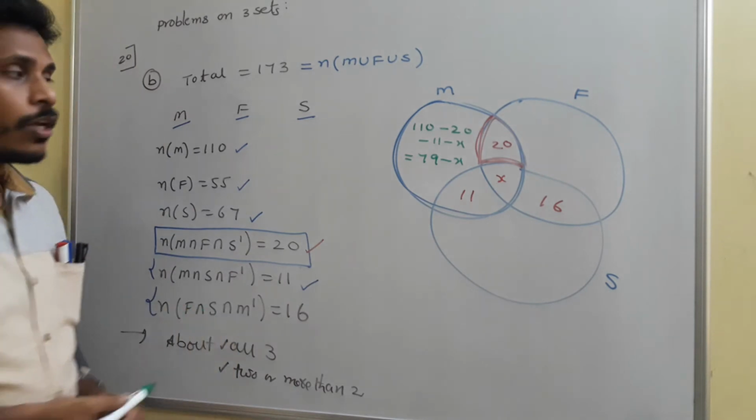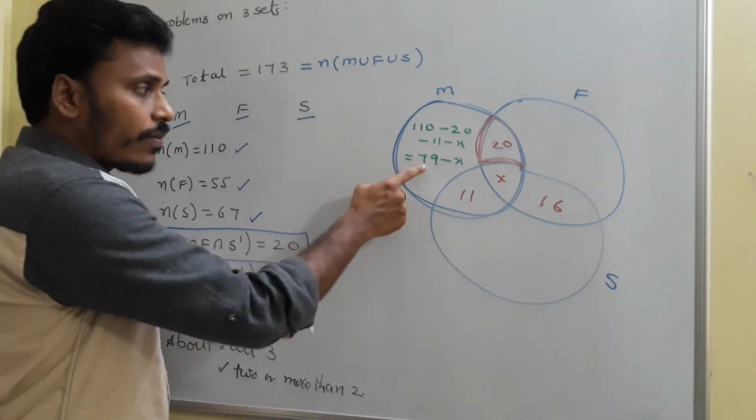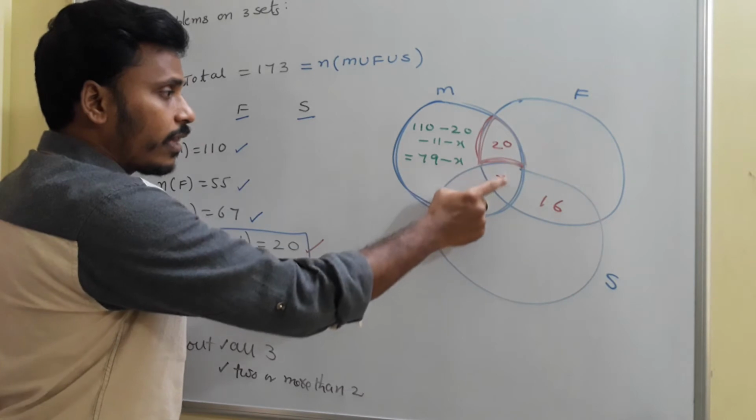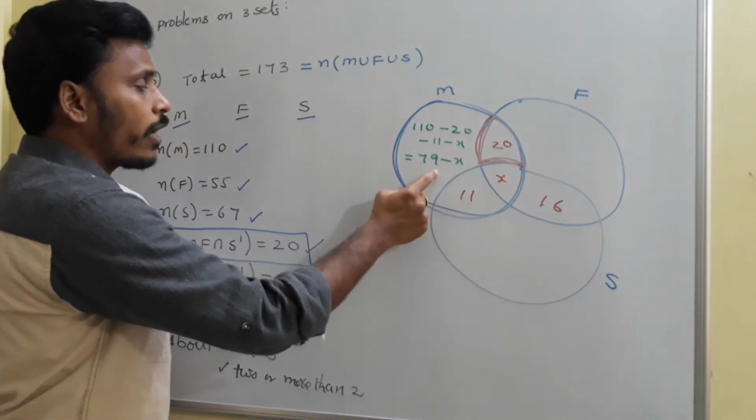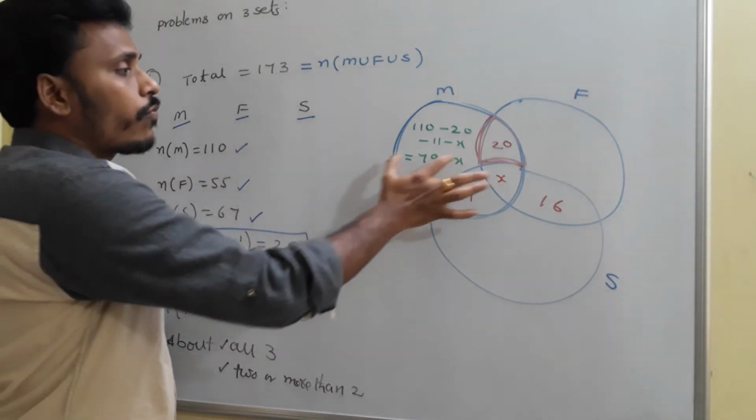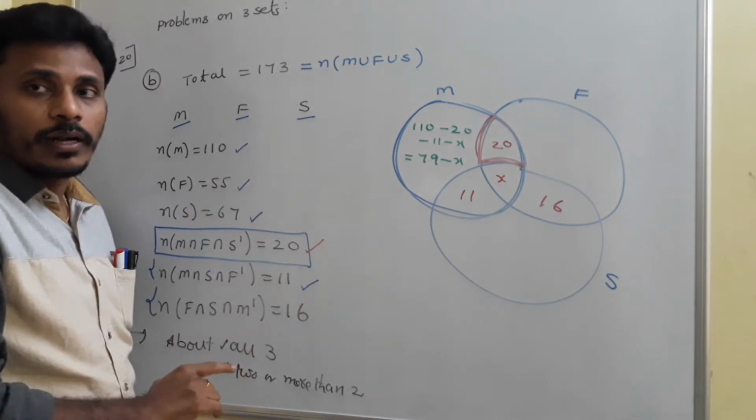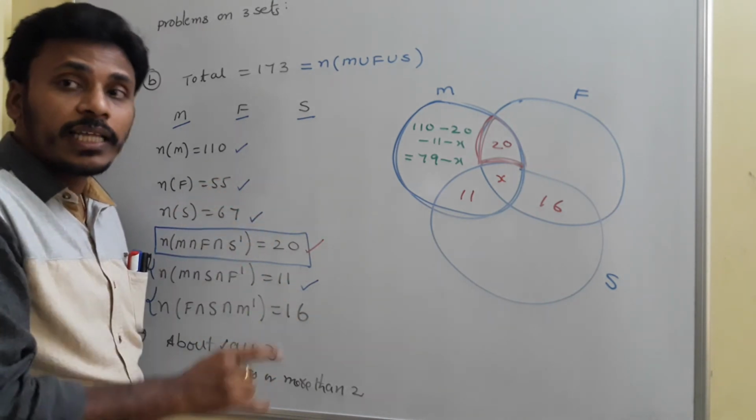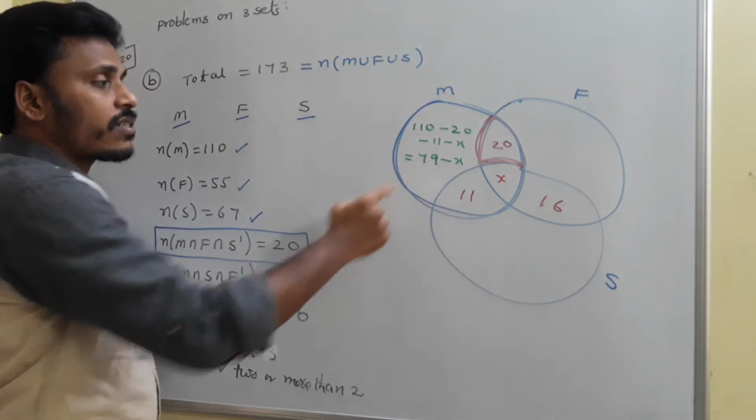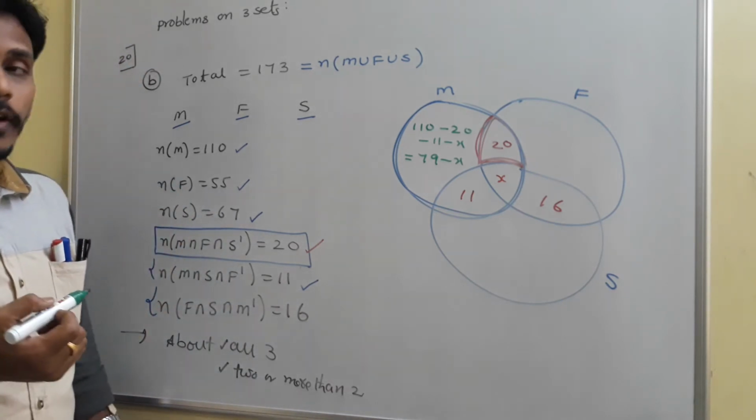Is it clear? If this part contains only 79 minus X, then 79 minus X plus 20 plus X plus 11, the sum of these four values, will give us 110. Since n(M) is 110, the sum of these four values must be 110. It can't cross 110 and it can't fall below 110. To maintain that, we subtract these three values from 110 and write the result, 79 minus X, in that region.